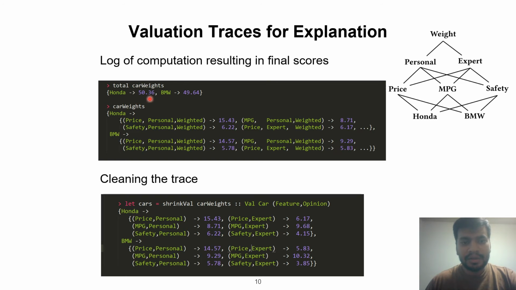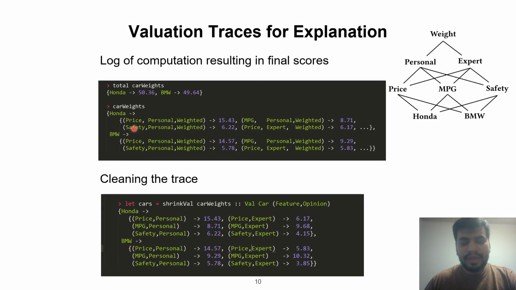And in order to do that, we use something called valuation traces. Valuation traces can be thought of as the log of the computation that resulted in these scores for Honda and BMW. And this is what valuation traces look like. These valuation traces are obtained as a result of interaction of the various levels of our AHP.